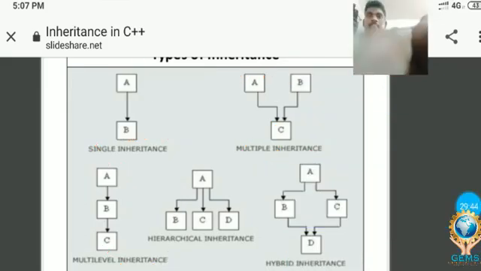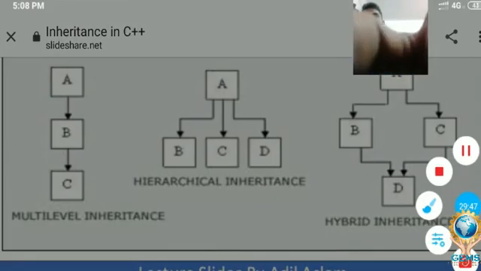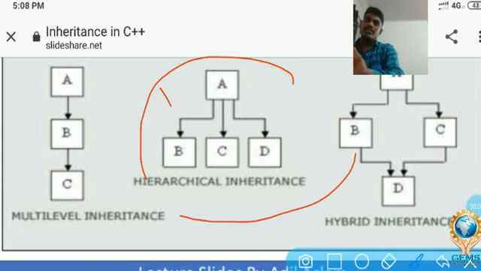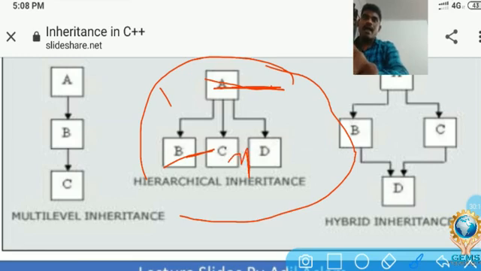Let's go for hierarchical inheritance. Look at the middle figure. In the middle figure, there is one parent class and the remaining three are child classes. Look at the middle of the screen. Here, this one is a superclass and B is a subclass, and C is also a subclass, and D is also a subclass.